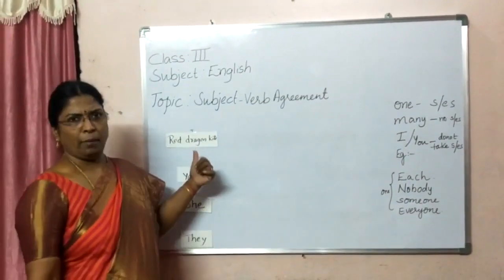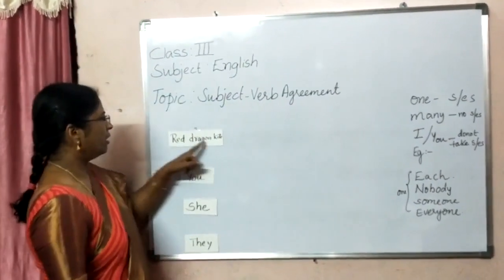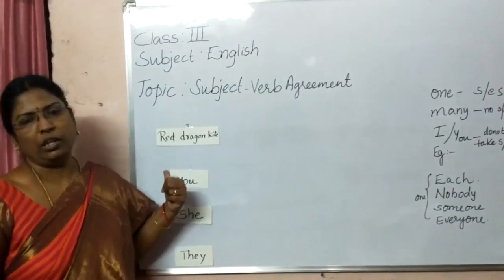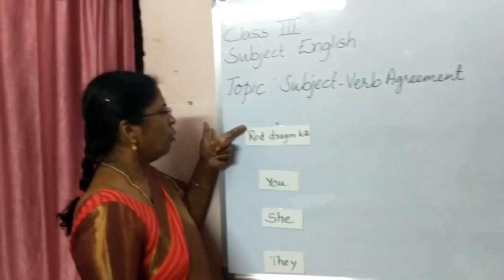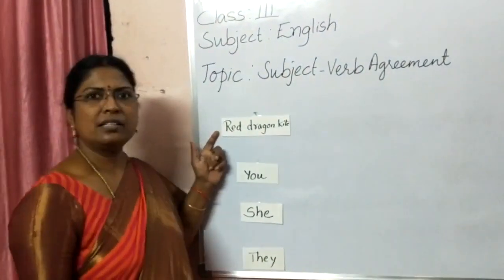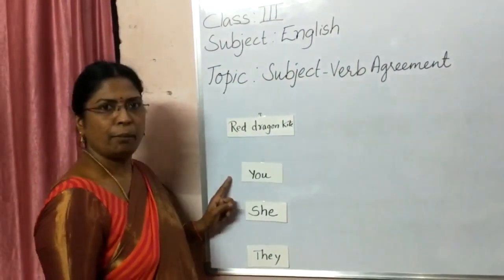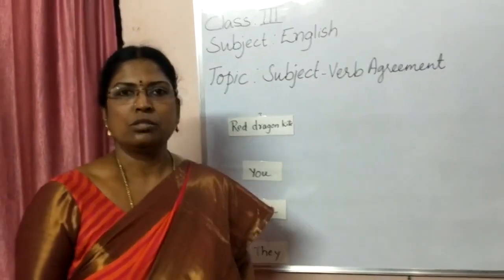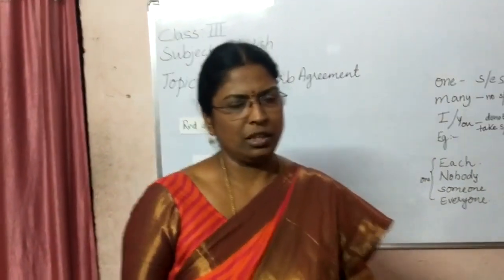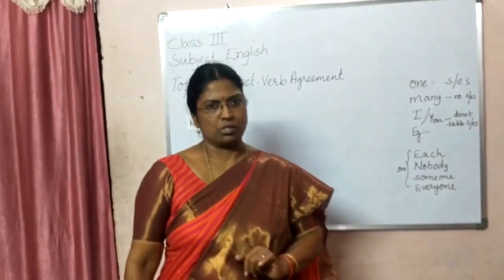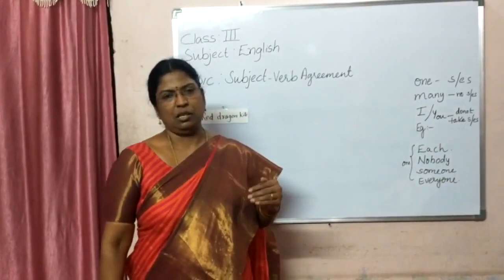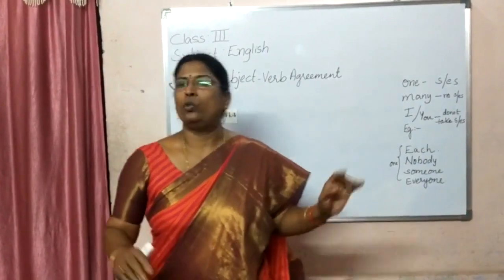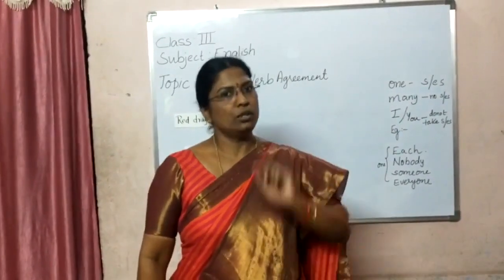Now, let us combine two words, red dragon kite and you. Does this make a sense? No, they cannot make a sense. And what are these? Red dragon kite is a noun. You is a pronoun. She is a pronoun. They is a pronoun. So, we have subjects as nouns and pronouns. When we take two subjects, can we make a sentence? No, we cannot make a sentence using two subjects.